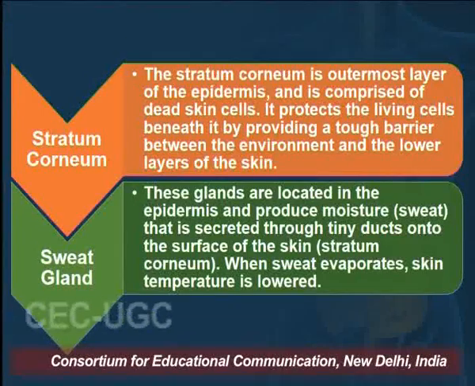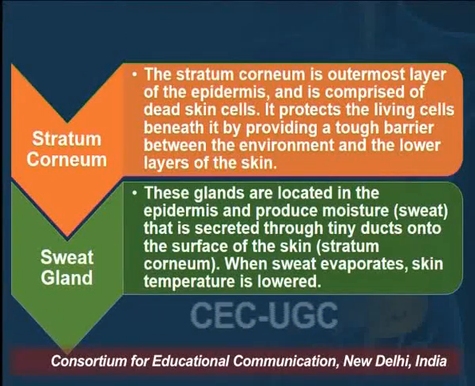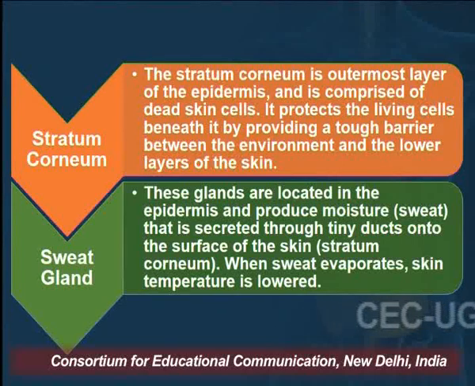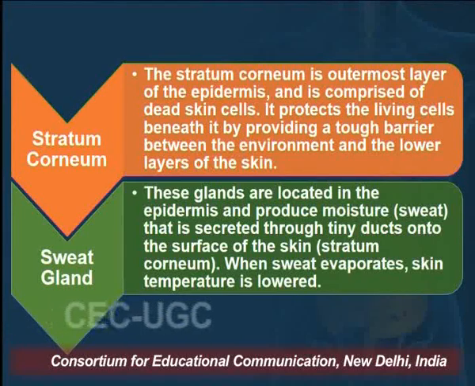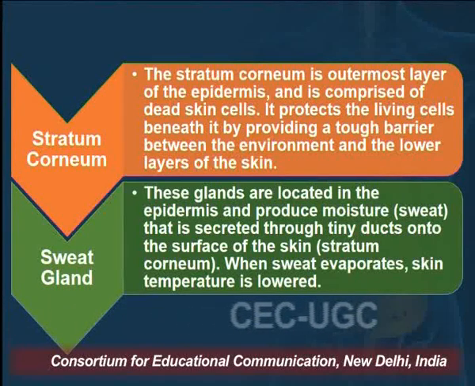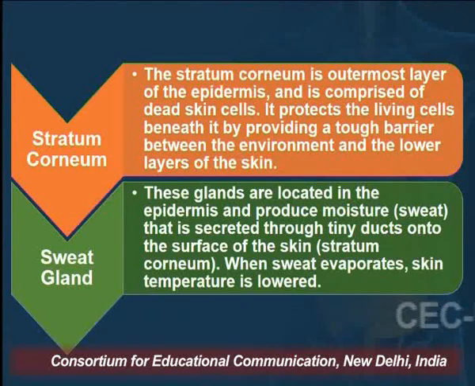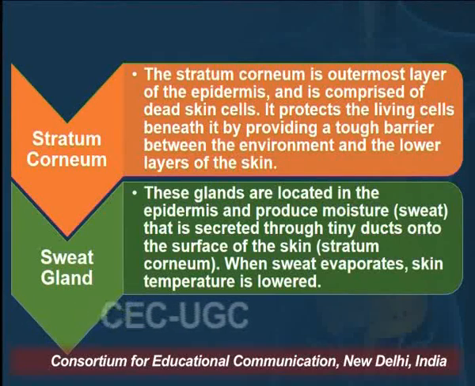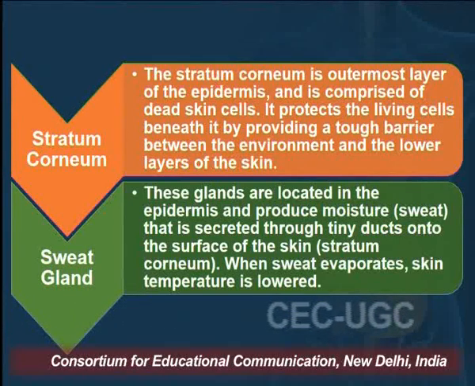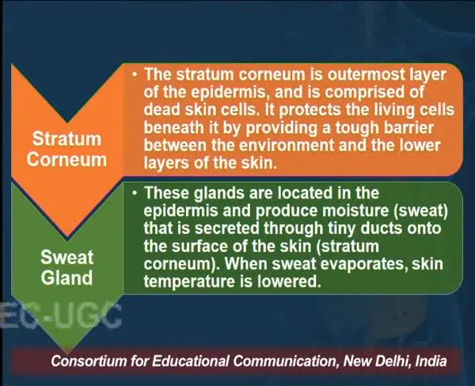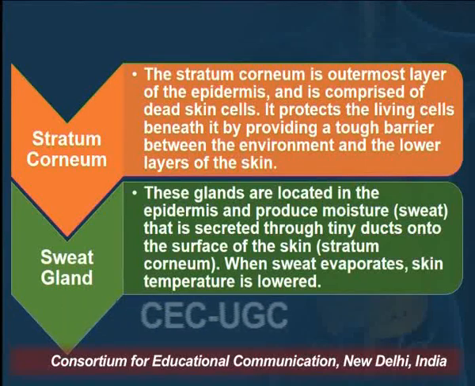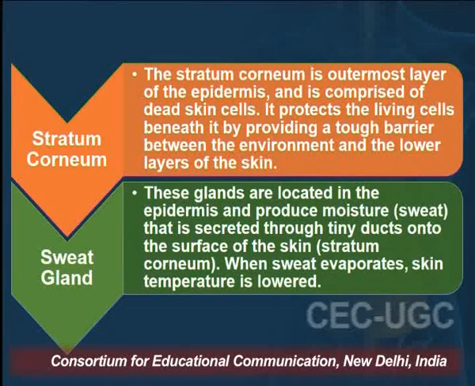Then the stratum corneum. The stratum corneum is the outermost layer of the epidermis and is comprised of dead skin cells. It protects the living cells beneath it by providing a tough barrier between the environment and the lower layers of the skin. Then sweat glands. These glands are located in the epidermis and produce moisture that is secreted through tiny ducts onto the surface of the skin. When sweat evaporates, skin temperature is lowered.